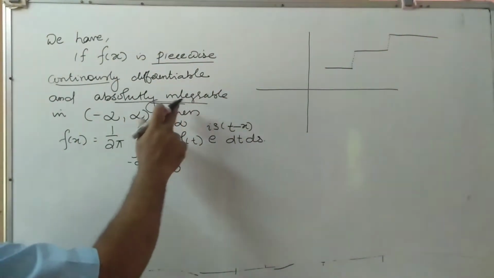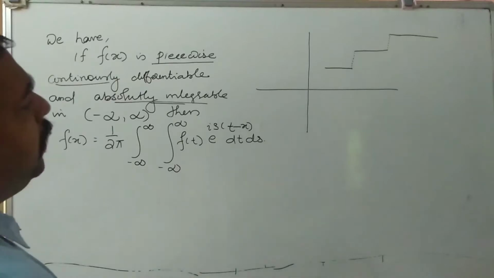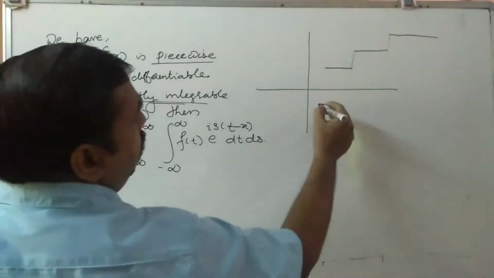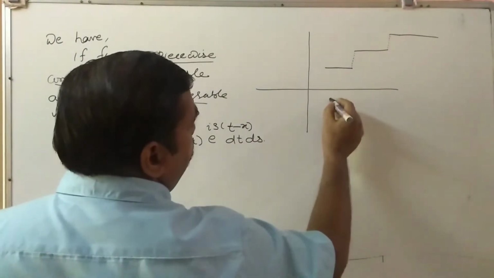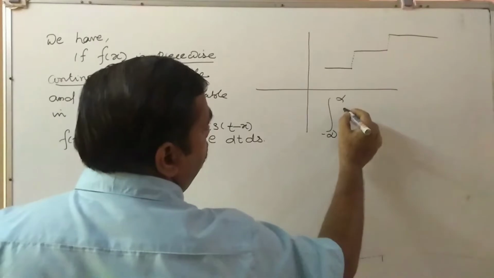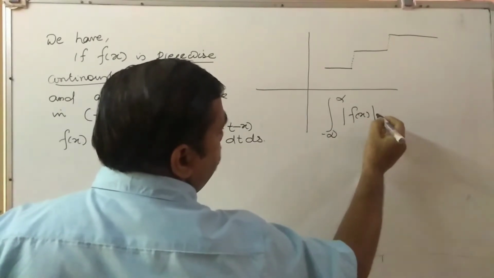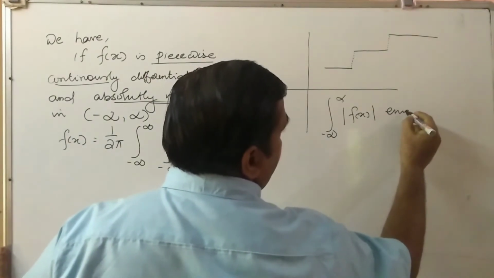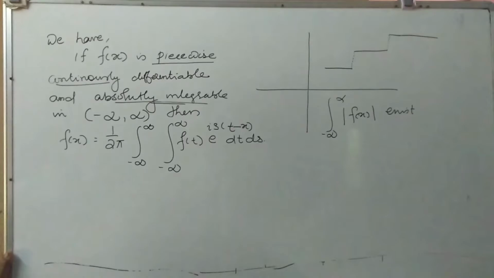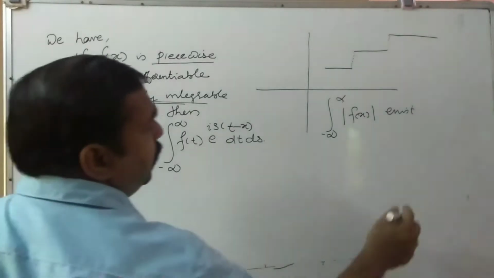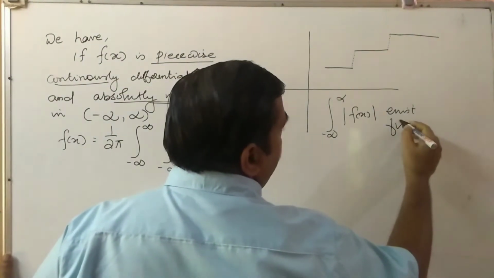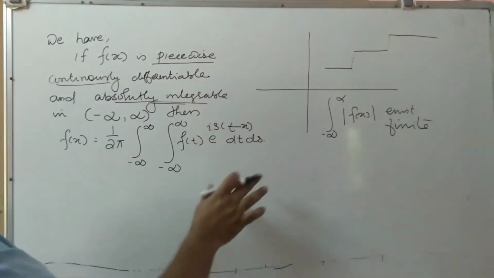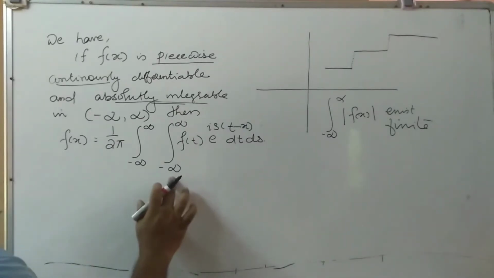Then the second one is absolutely integrable. So what is the condition for absolutely integrable? That is, the modulus of the integral from minus infinity to infinity of mod f of x dx must exist. What does exist mean? It must be a finite quantity. So if these two conditions are satisfied, we can get this equation, f of x is equal to